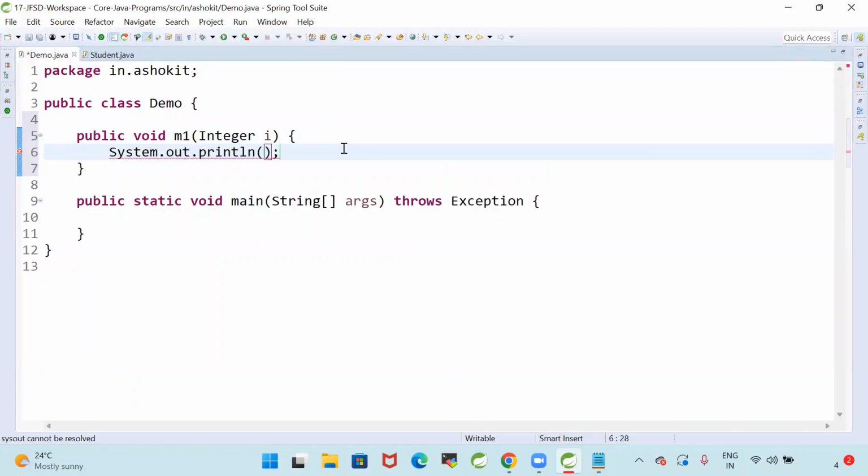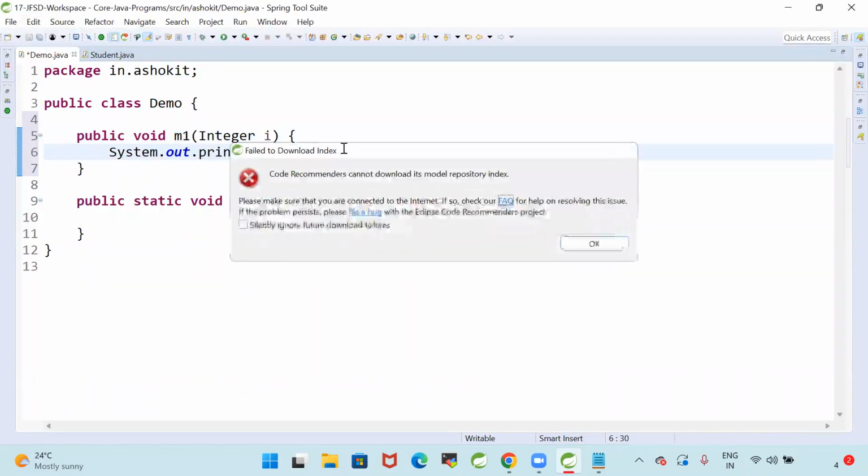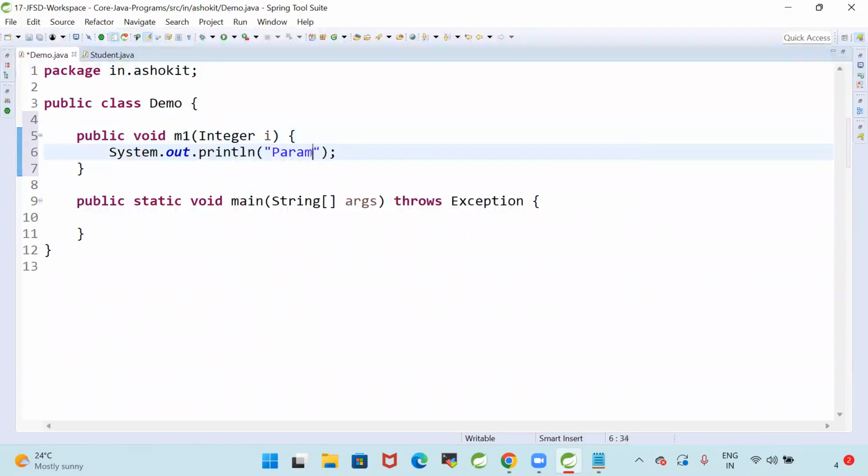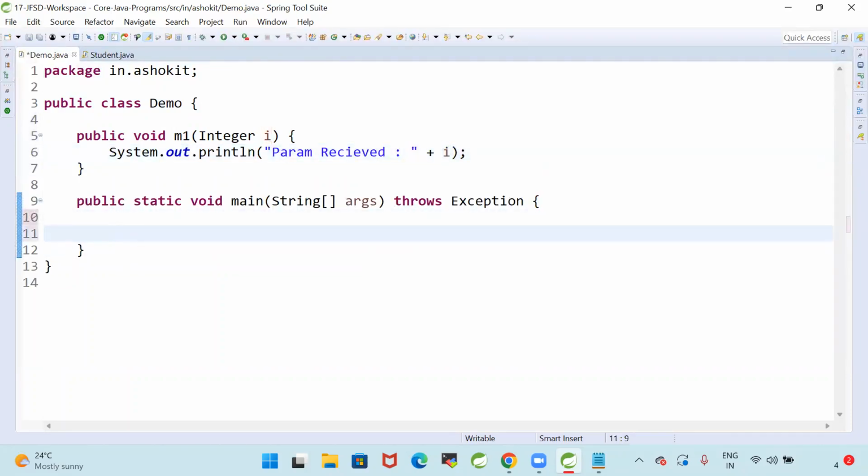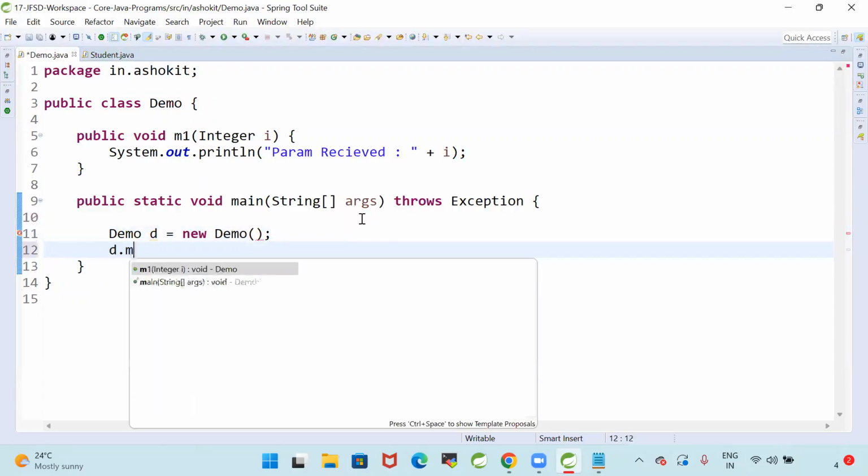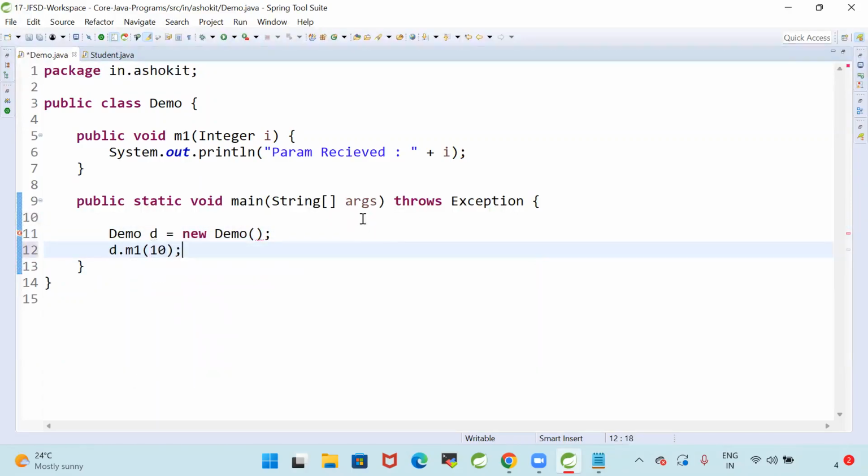System.out.println prints I, whatever parameter it received. Now let us create the object for that demo class and call the m1 method. Demo d is equal to new Demo, d.m1 of 10.